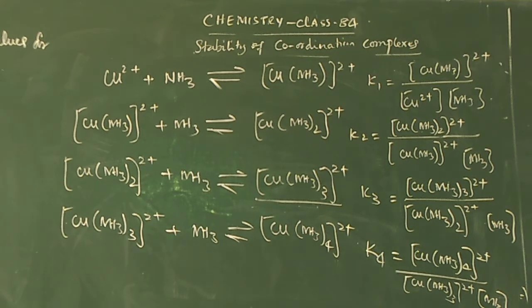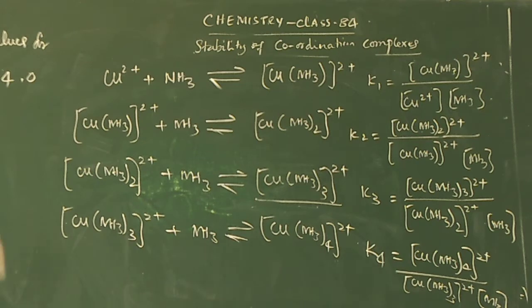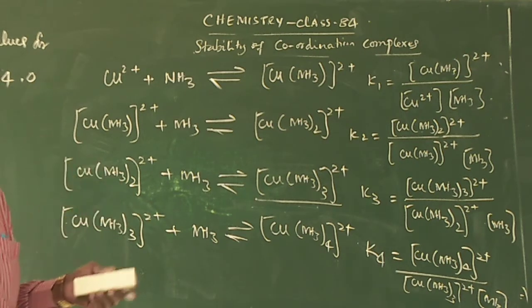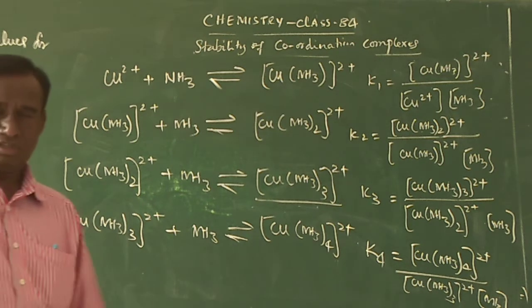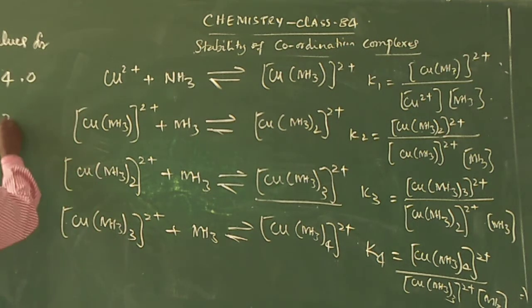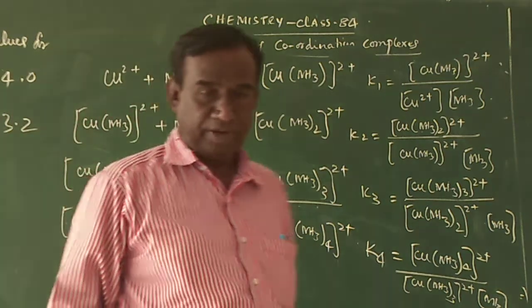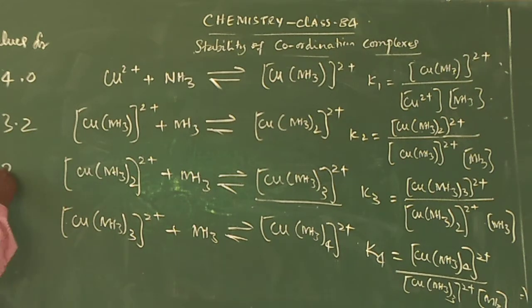For K1, log K1 is found to be 4.0. The next one, log K2, is found to be 3.2, then the third, log K3, is 2.7, and the last, log K4, is 2.0.